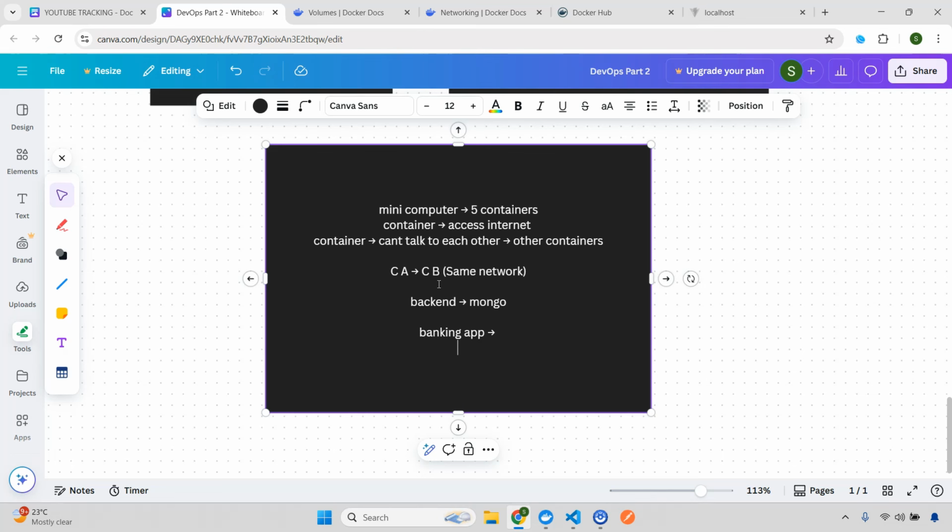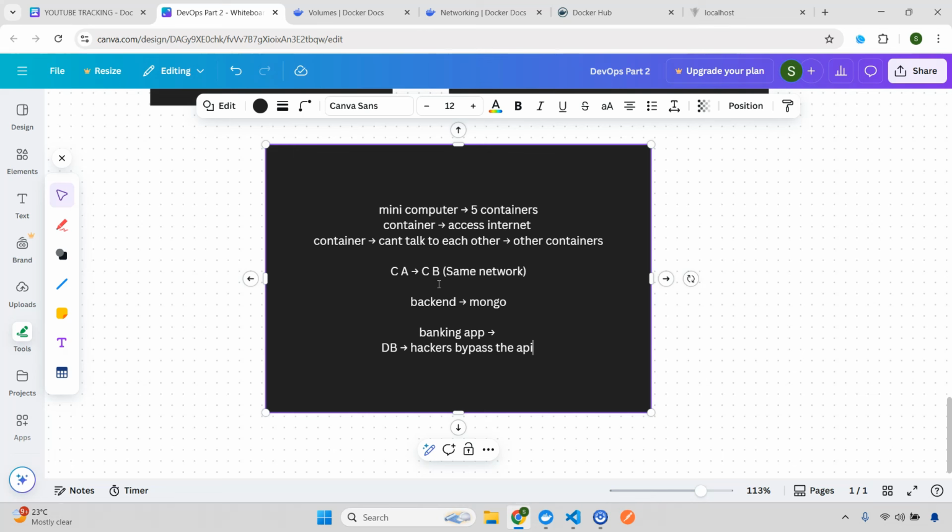Now what will happen if the DB gets exposed? This is very, very deadly. I'm talking about the database of that banking app. If that gets exposed, hackers can easily bypass the API, which means they can have access to the data also.